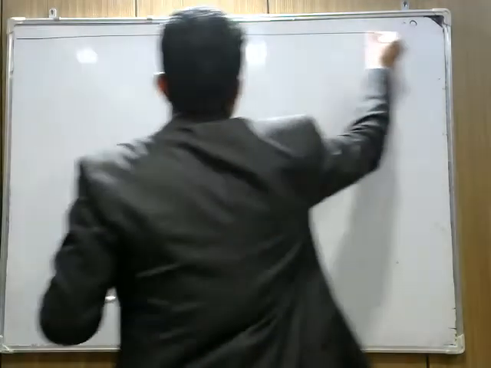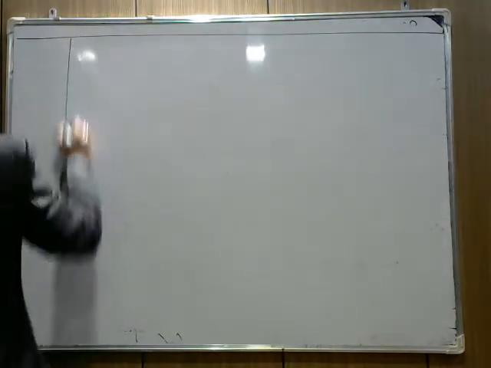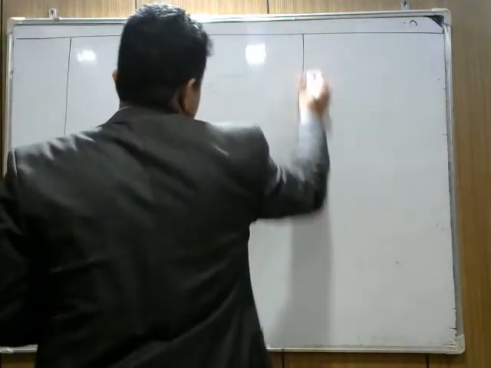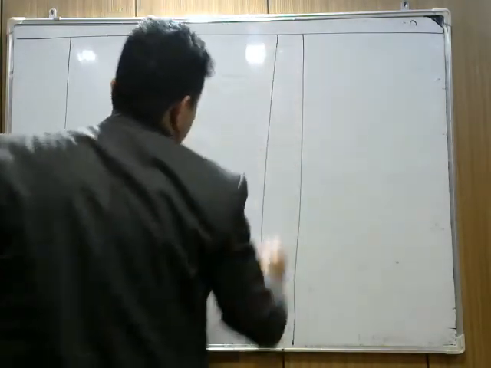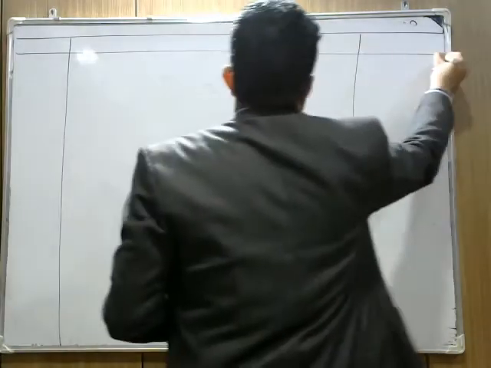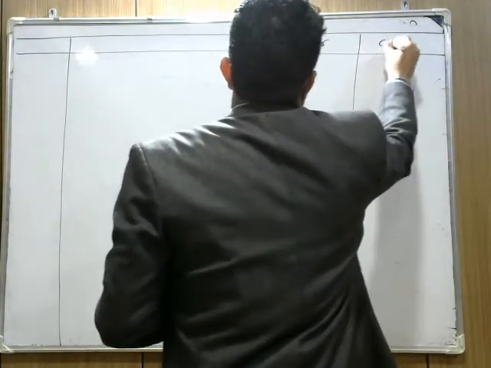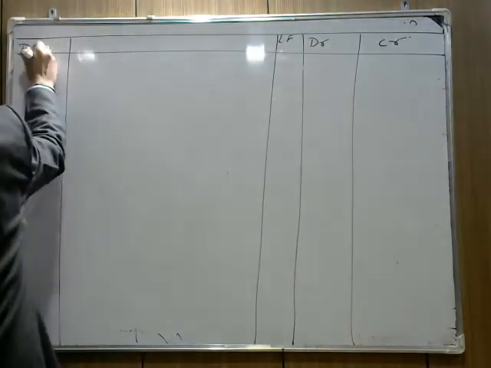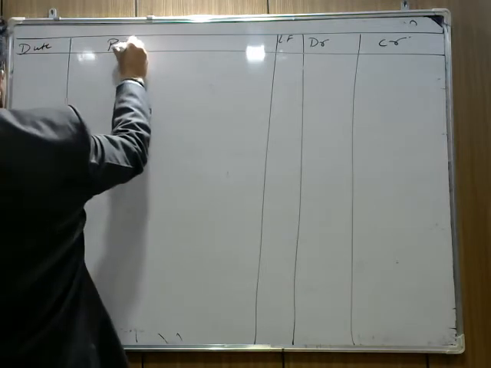Now make the proper format first. Journal entries in the books of A, B and C. We write here date, we write here particulars, we make columns LF which is called ledger folio, debit and credit. You mention date, you write particulars.